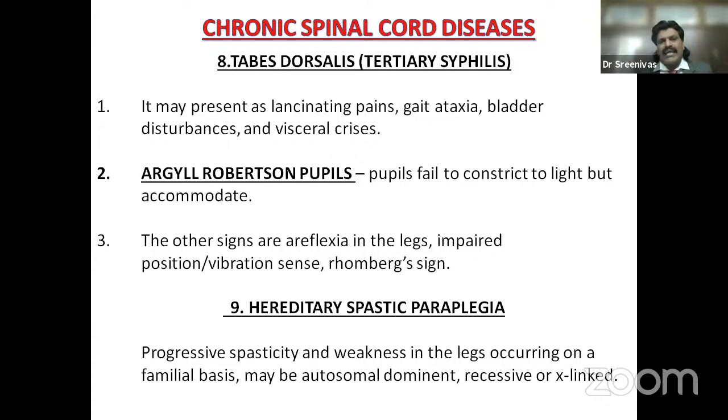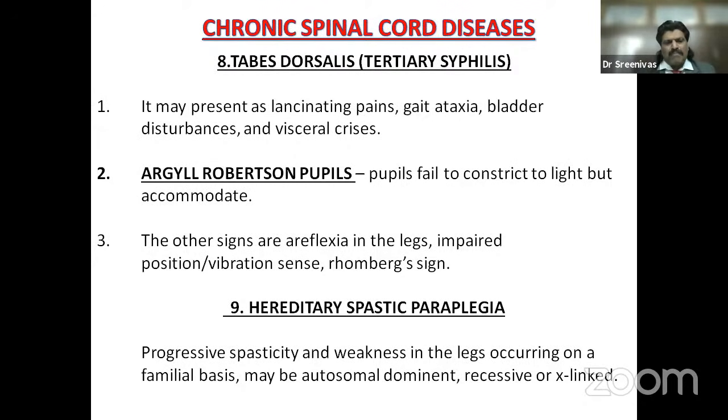One is the visceral crisis because of tabes dorsalis. Two, diabetic ketoacidosis can also present with abdominal pain. Then acute intermittent porphyria can also present as abdominal pain. Inferior wall MI, basal pneumonia. These are all the important medical causes of abdominal pain. So when a person comes with abdominal pain and paraplegia, we need to think of tabes dorsalis. They have Argyll Robertson pupil, that is accommodation reflex present but pupillary light reflex absent. The other signs are areflexia in the legs, impaired position and vibration sense, and Romberg's sign.